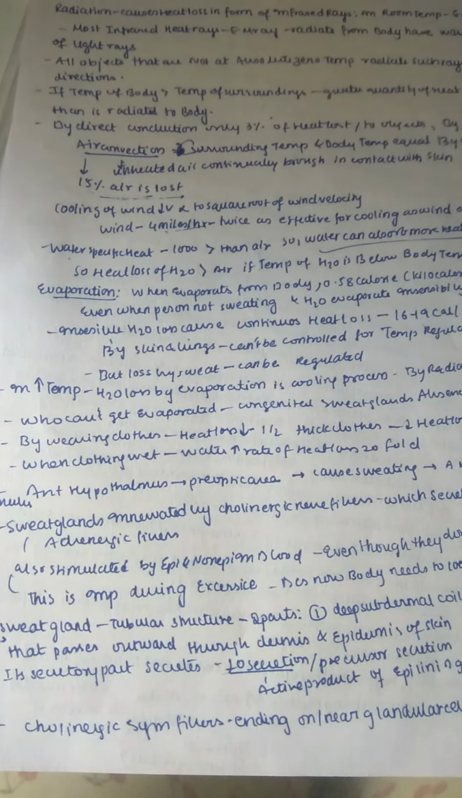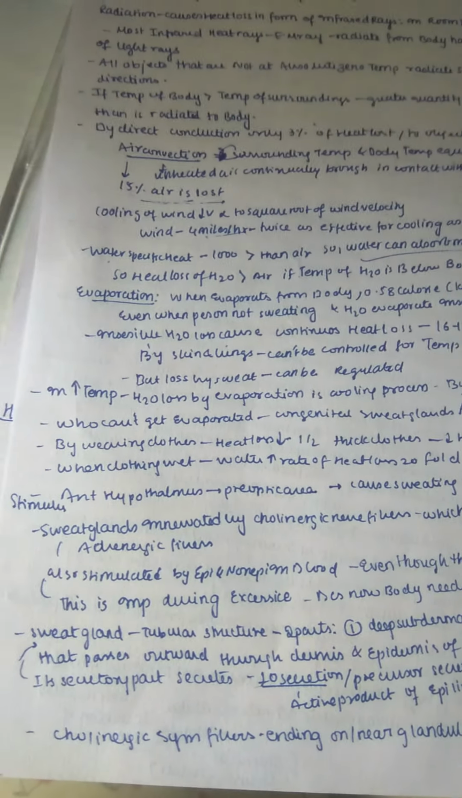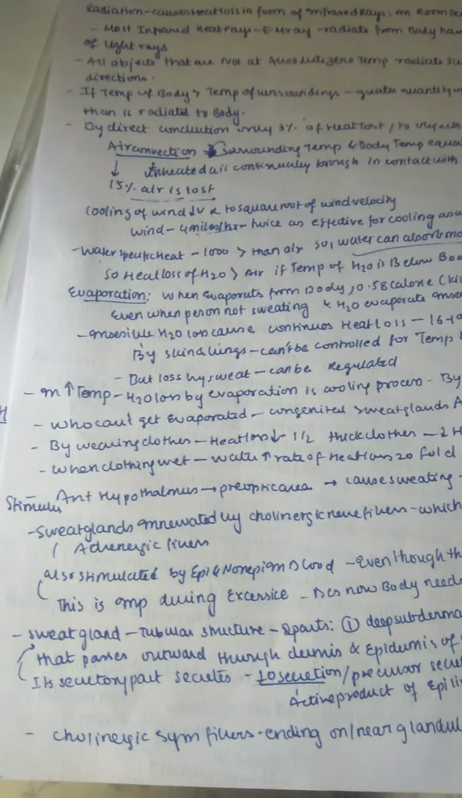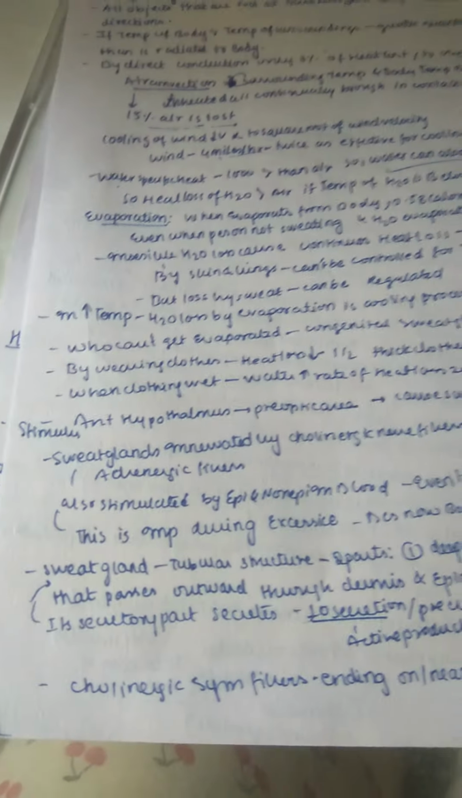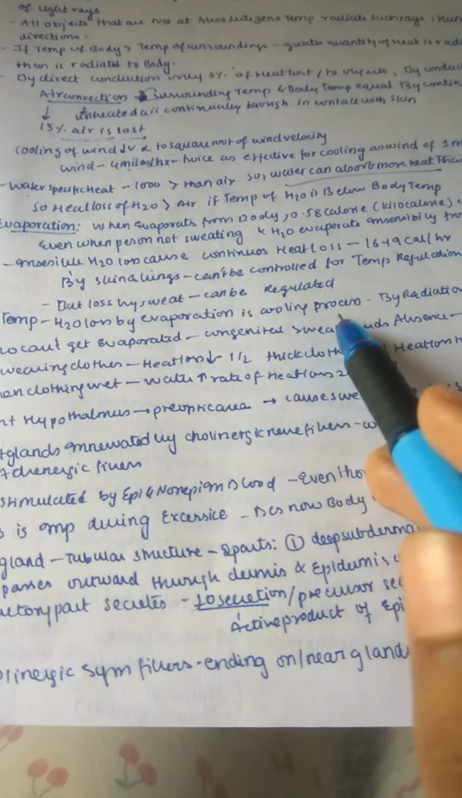But loss by sweat can always be regulated. That's what homeostasis of temperature regulation is, mainly by sweat and also by maintaining the body temperature. So if there is an increase in temperature, then water is lost mainly by evaporation in the cooling process. When the outside temperature is very high, water is lost by the process of evaporation. This is a cooling process.